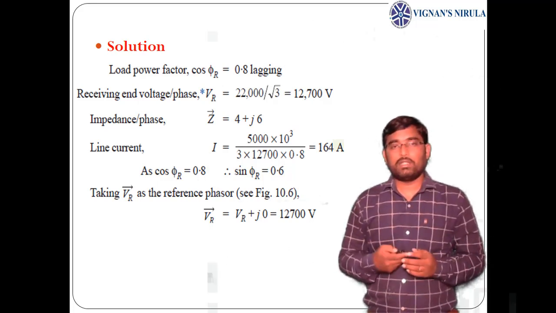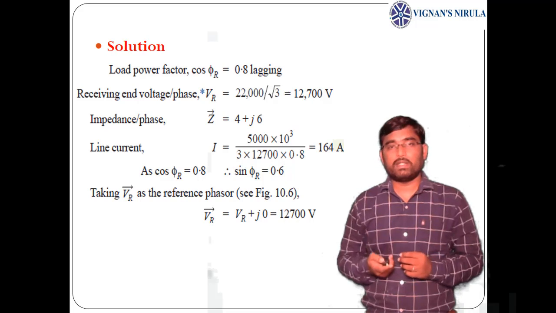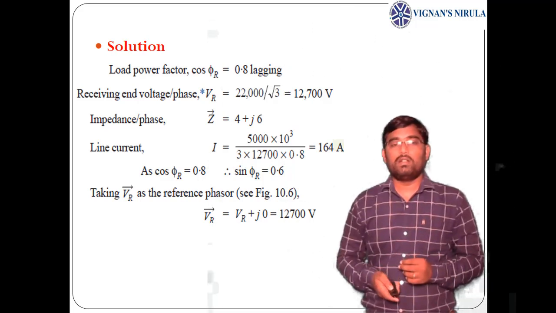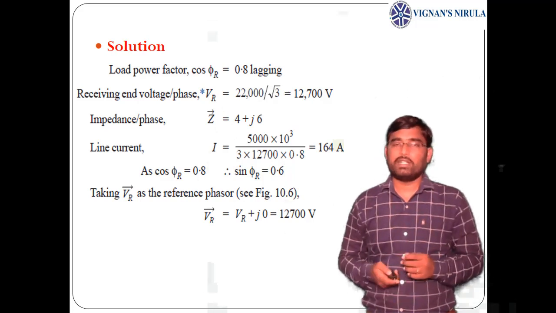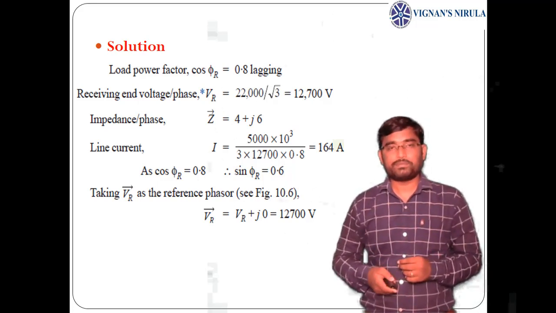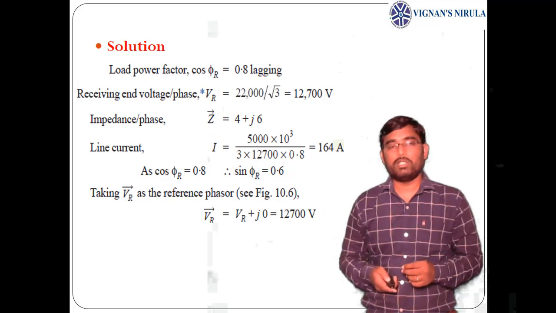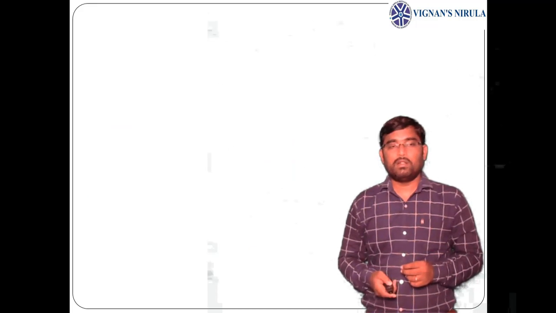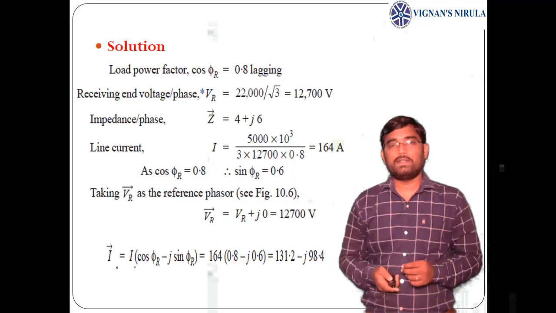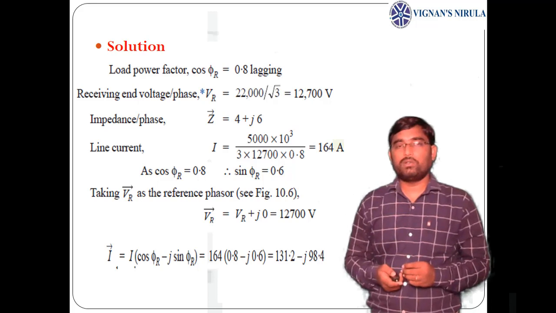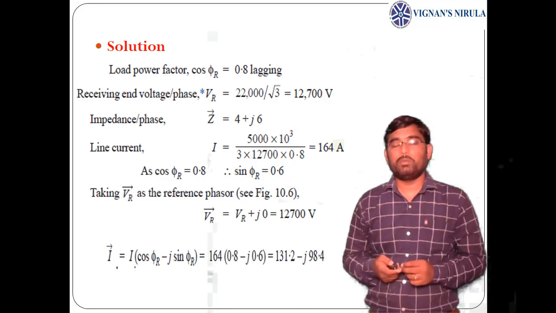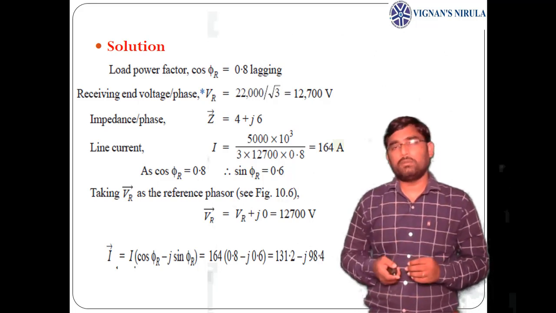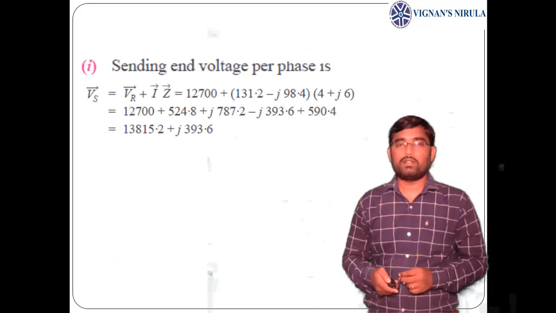And now as given that cos phi r equals 0.8, from that sin phi r can be obtained as 0.6. Now VR is taken as reference again. We can take VR as reference or I as reference. VR is taken as reference, which will be 12,700 volts. Then I will be I into cos phi r minus j sin phi r, 164 into 0.8 minus j 0.6, which will be 131.2 minus j 98.4. Of course, you can write this in polar form also. You can write in either of the forms.